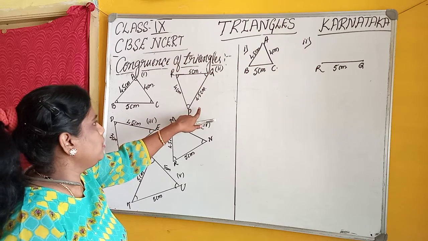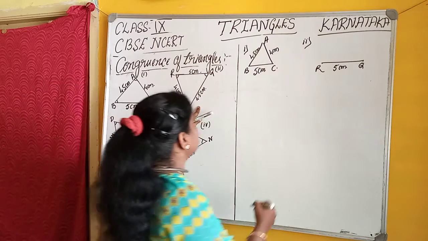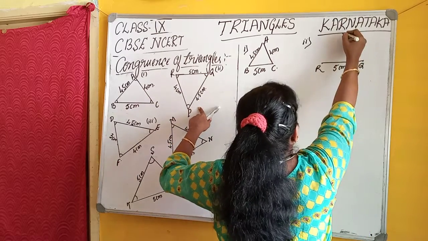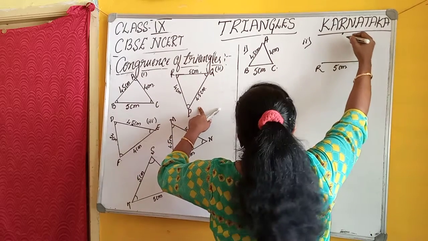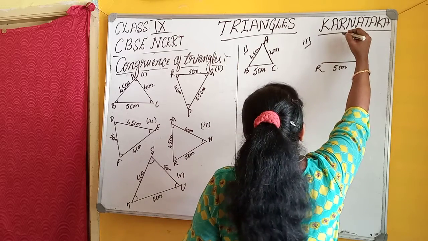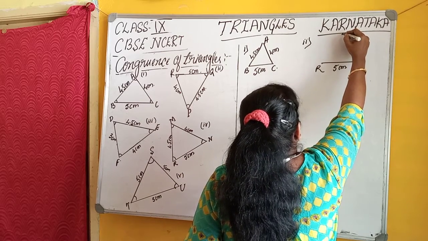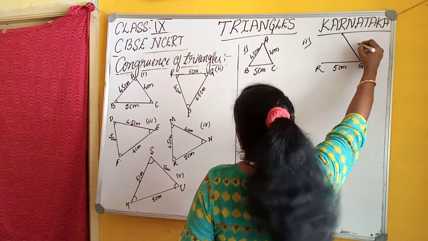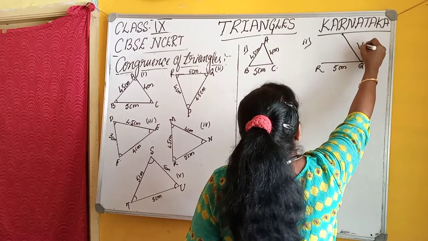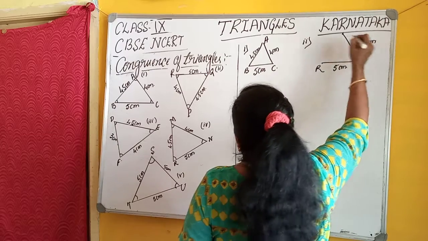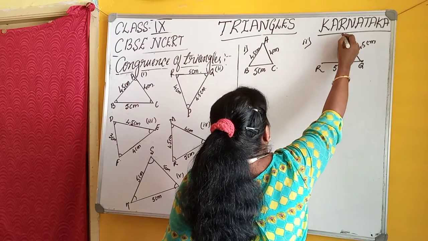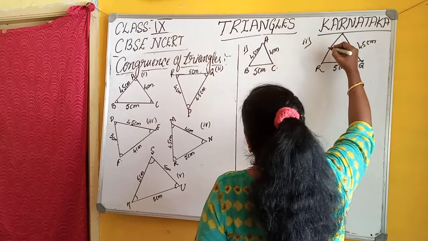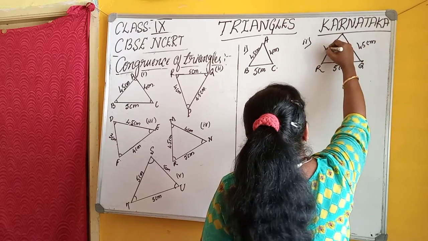Here this is the point P. PQ is equal to 4.5 centimeter and PR is equal to 4 centimeter.